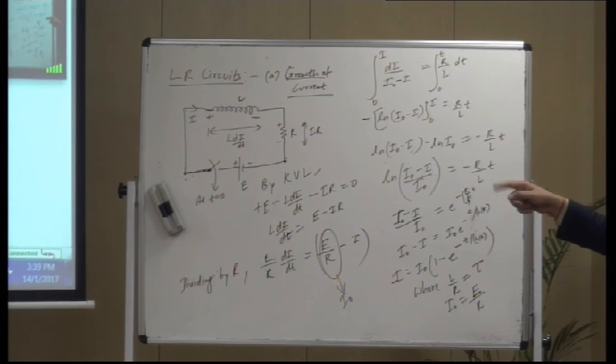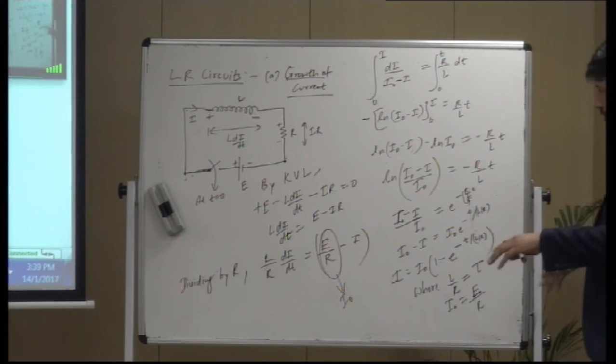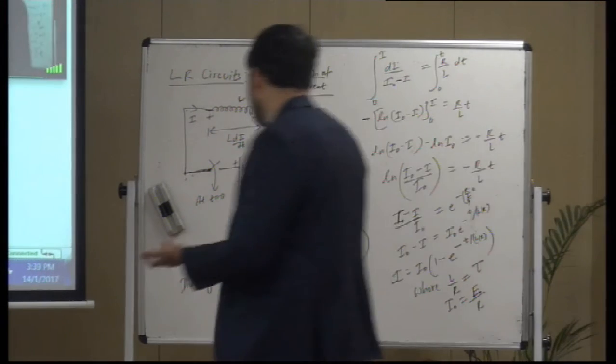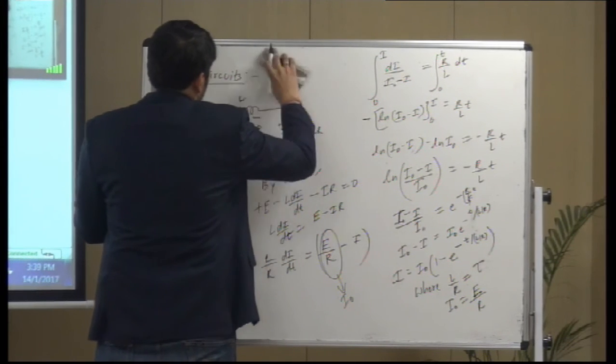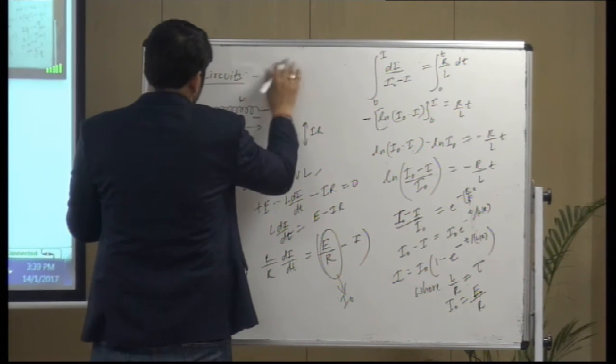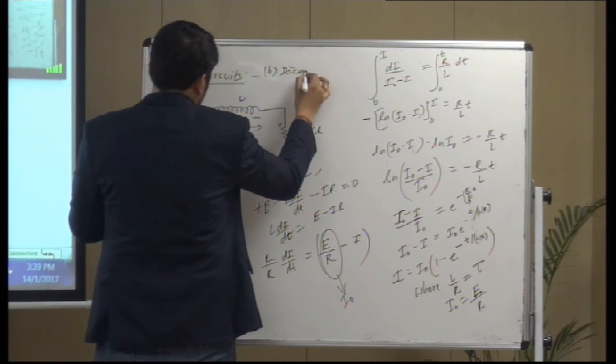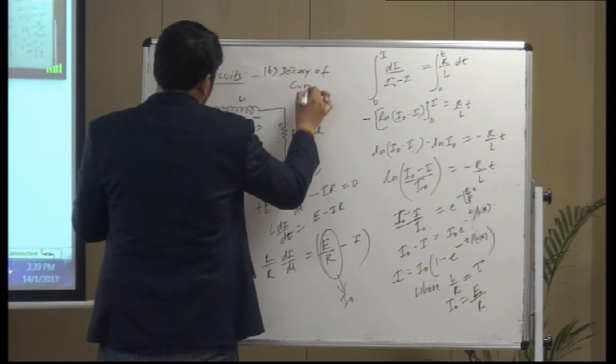Can I start with the second part? Don't worry, I would not actually be deriving the other thing. I'll just show you the scenario. Now portion B is decay of current.